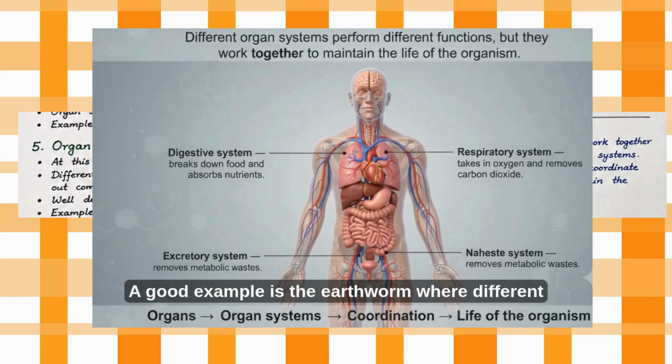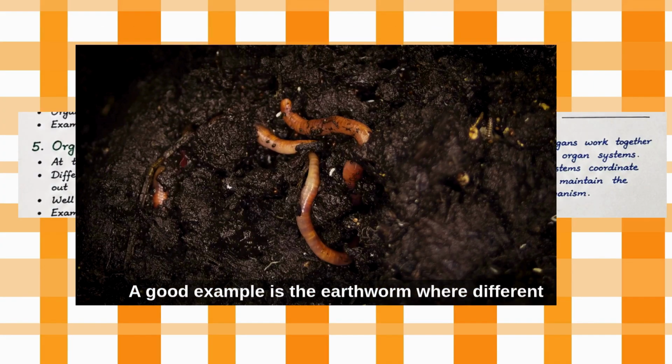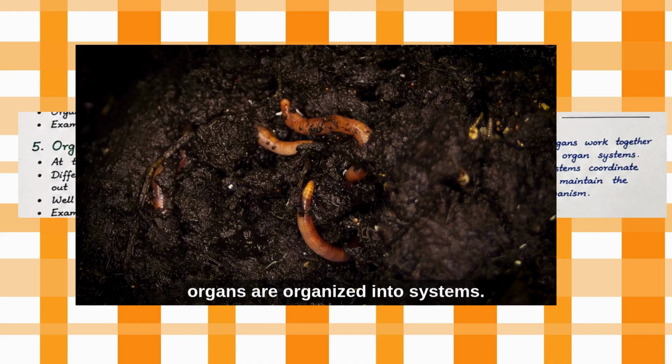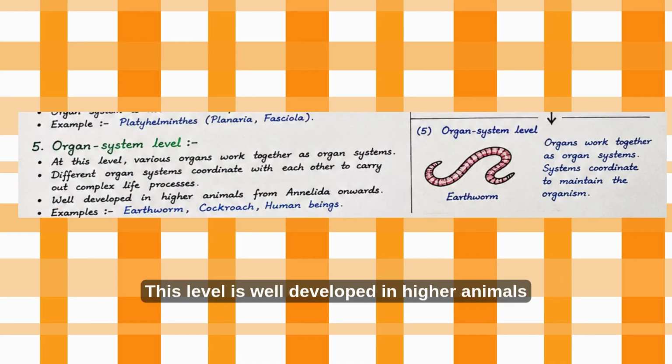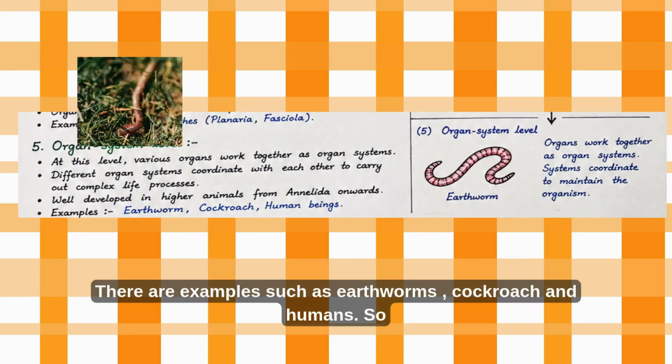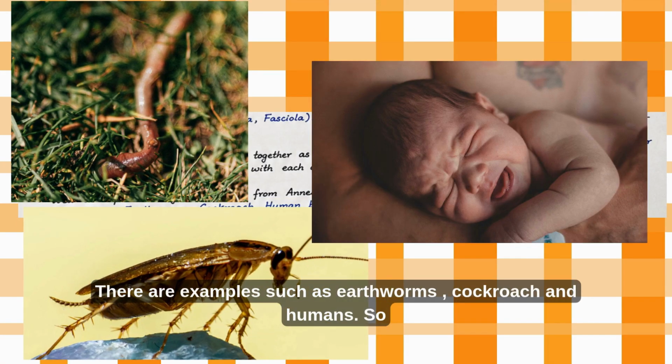A good example is the earthworm, where different organs are organized into systems. This level is well developed in higher animals beginning from groups such as Annelida onward. There are examples such as earthworm, cockroach, and humans.